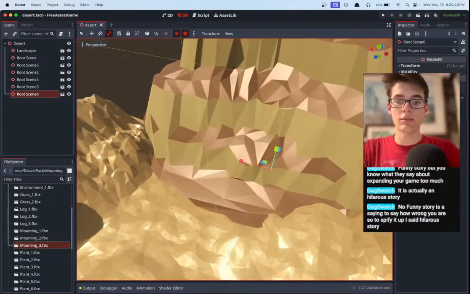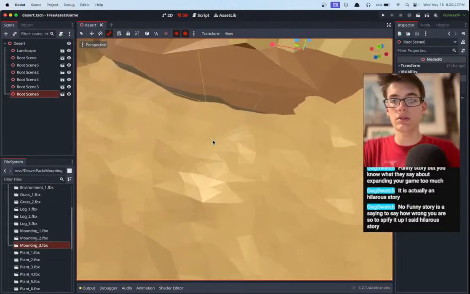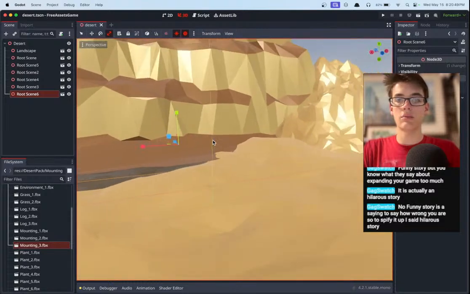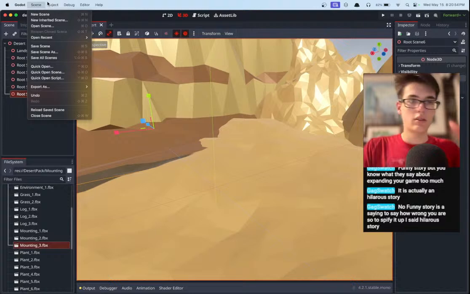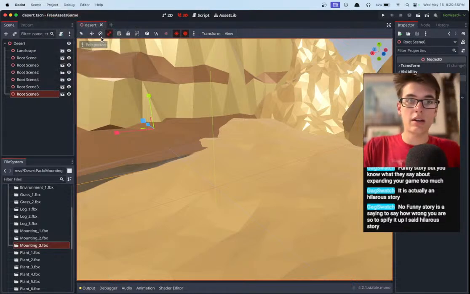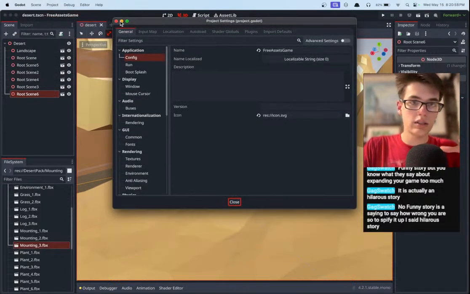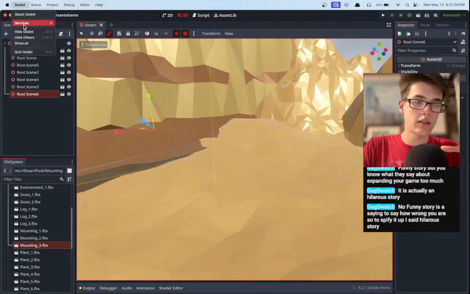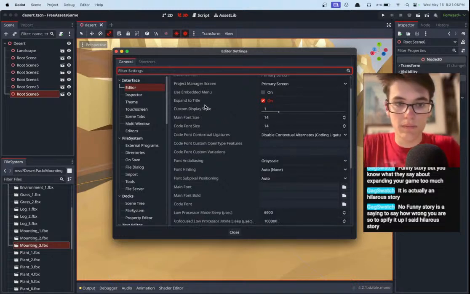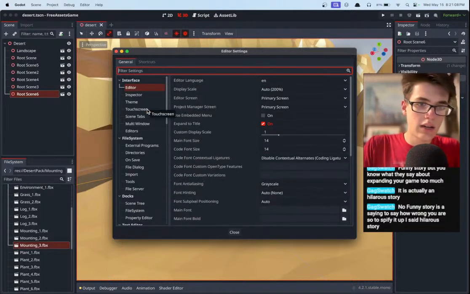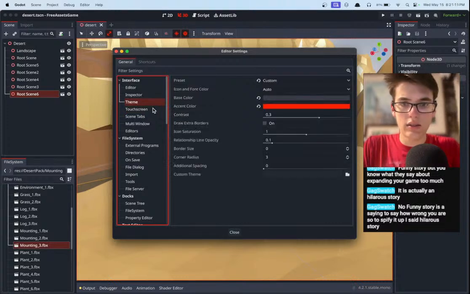Let's see how it looks from a little bit of a lower viewpoint. Here we go. Okay, the scrolling is definitely backwards. I'm gonna have to fix this. If your scrolling is backwards, I think it's probably not project settings, probably Godot preferences. Let's just try hitting Command comma. That's usually the shortcut for preferences. There we go.